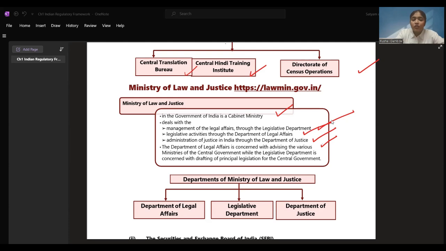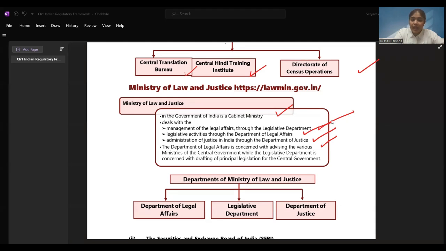This is how the Ministry of Law and Justice looks. You see, we always have the Swachh Bharat symbol. We are promoting this. We are always striving on the principle that we should be keeping our cities clean and our society clean. Right? Now, about the ministry, let's see a few things.